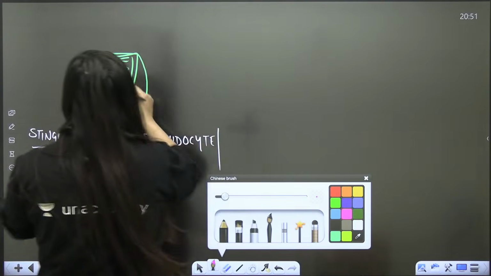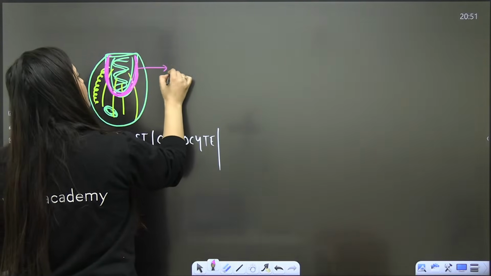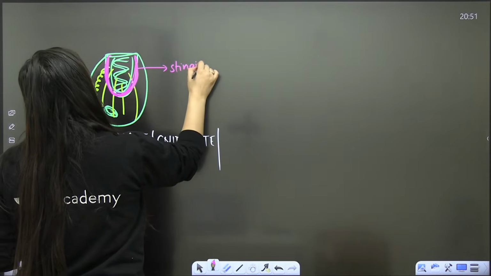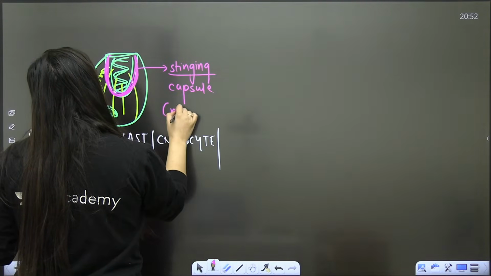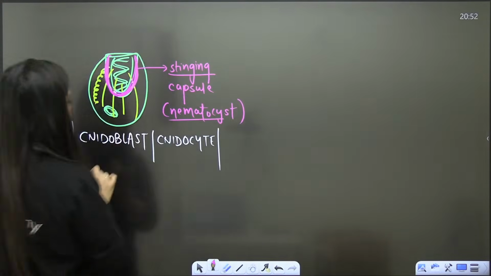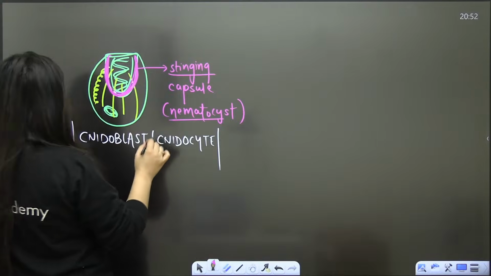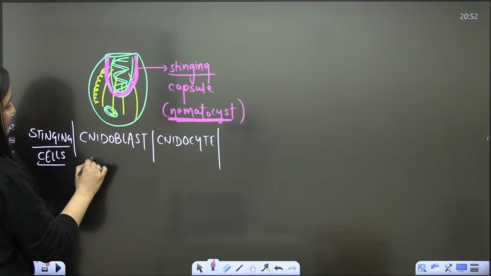Now here in this cell, can you see this part present in between? This is the stinging capsule. This is the nematocyst. It's not nematoblast; you will use the word nematocyst. Nematoblast is this cell.